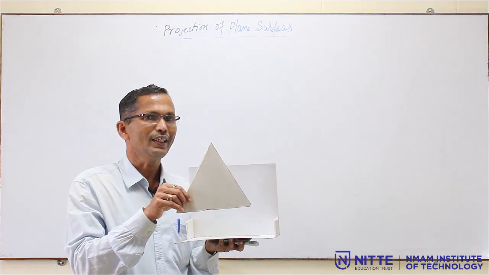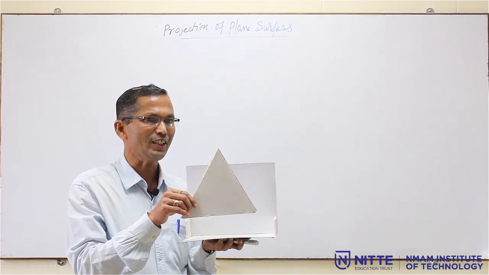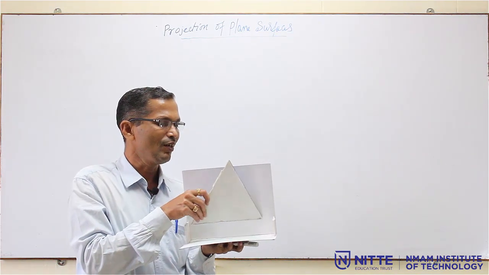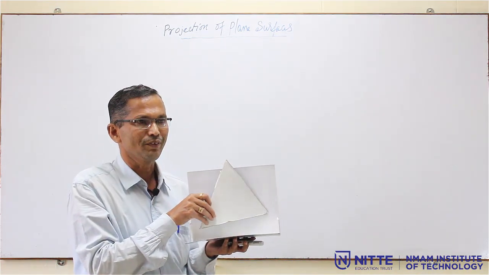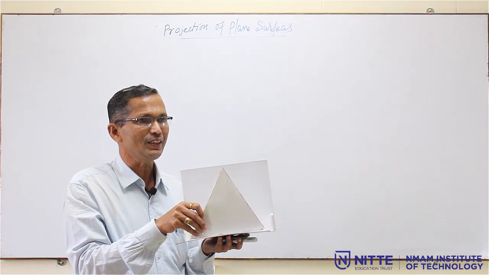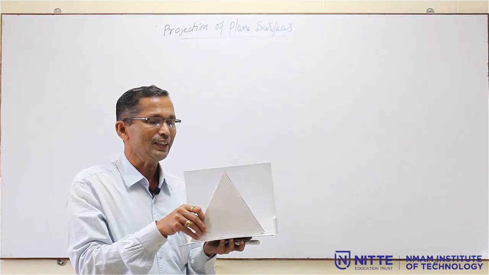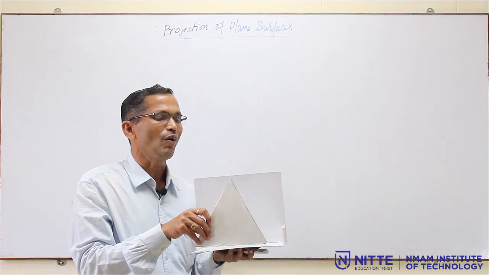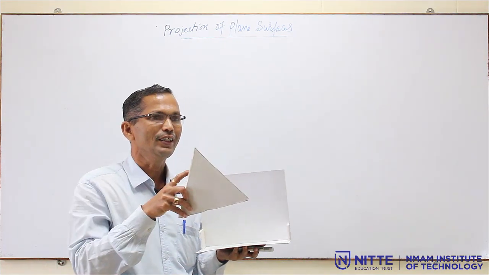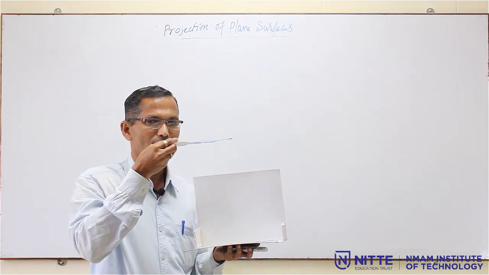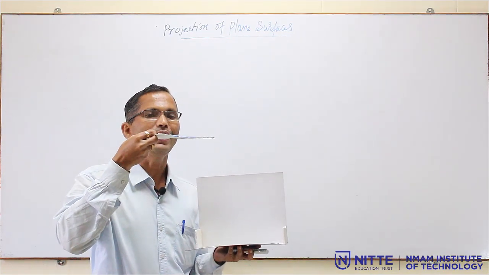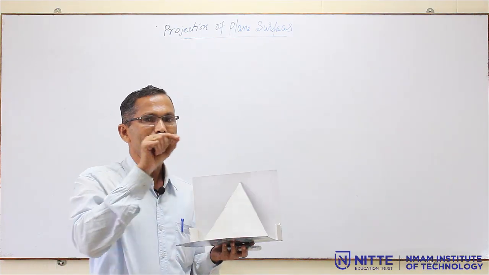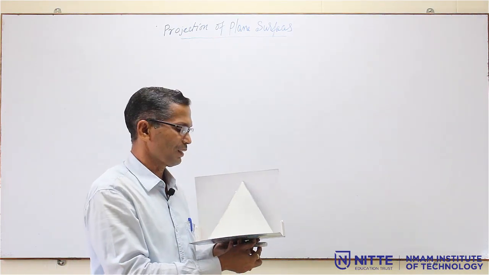The front view looks like a triangle, the actual size, whatever the size is here. So, the same size front view I am going to get like this. Then what is the top view of this? Since the thickness of this is neglected, the top view, if you observe it from the top, looks like a very thin line like this. If you observe here, it looks like a straight line with minimum thickness.